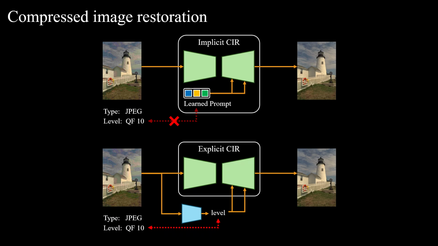Existing methods can be broadly categorized into implicit and explicit approaches. Implicit methods learn the degradation context internally without explicit supervision. Explicit methods directly utilize interpretable information, such as noise maps or quality level factors, as conditioning signals.